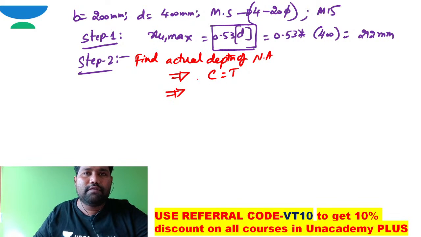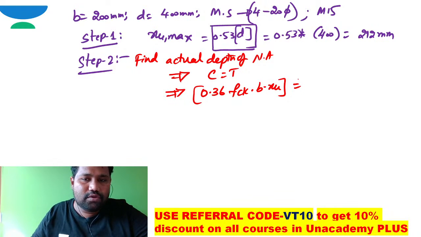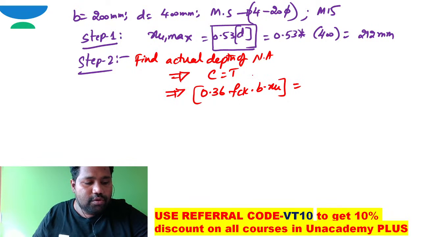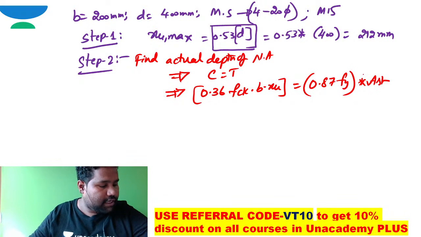What is the compression force for the IS 456 stress block after applying shape and size factor and material partial safety factor? It is 0.36 FCK B XU for single reinforced, and there is no compression steel, so I am not writing any compression steel force. Coming to tension force, it is 0.87 Fy, the design stress in tension steel, multiplied by the area of steel.